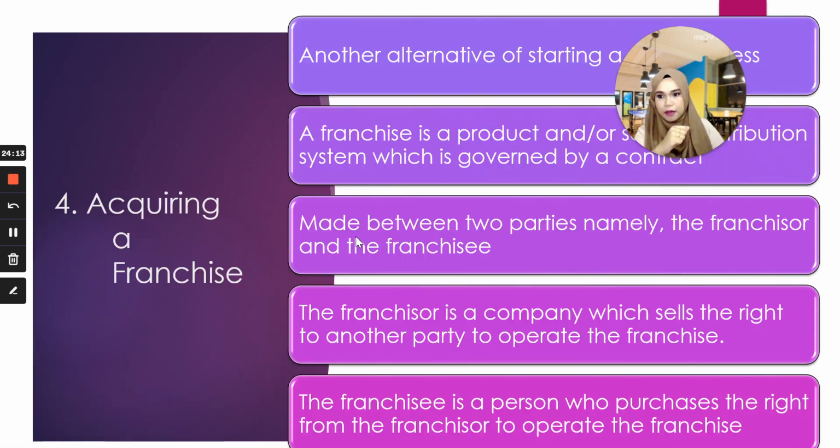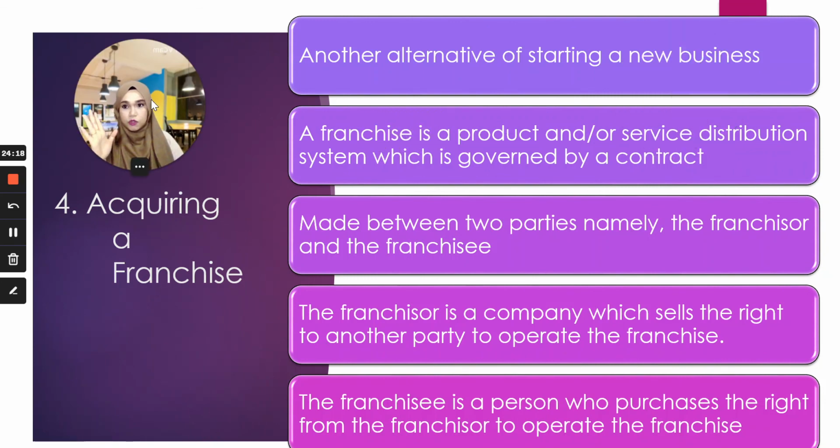Okay, next. Another way, if you don't want to start from scratch, you don't want to buy an existing business, or you don't have family businesses, you can also acquire a franchise. This is an alternative way to start a new business. So a franchise is a product and or service distribution system which is governed by a contract, and it is made by 2 parties named franchisor and franchisee. So a franchisor is the one who sells the right to another party to operate the franchise.